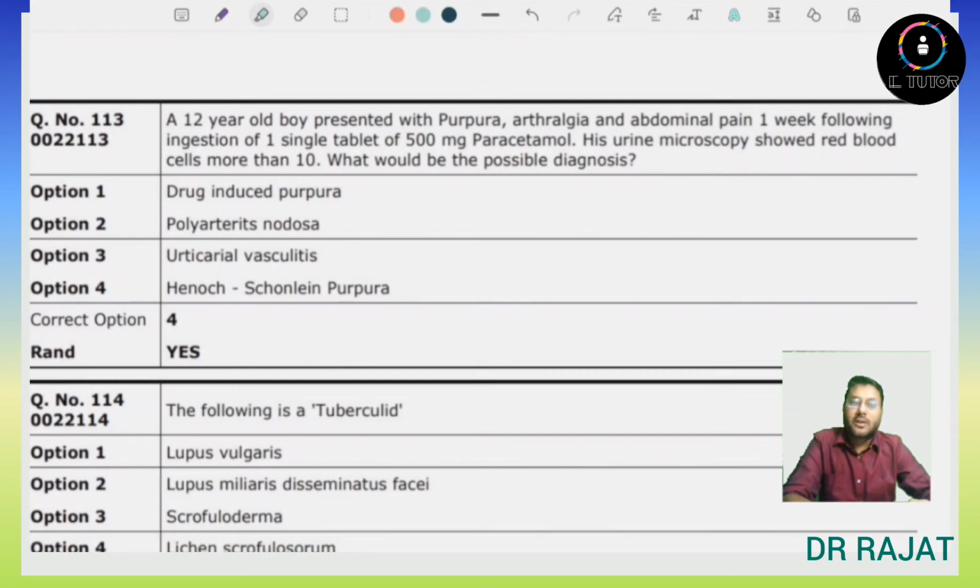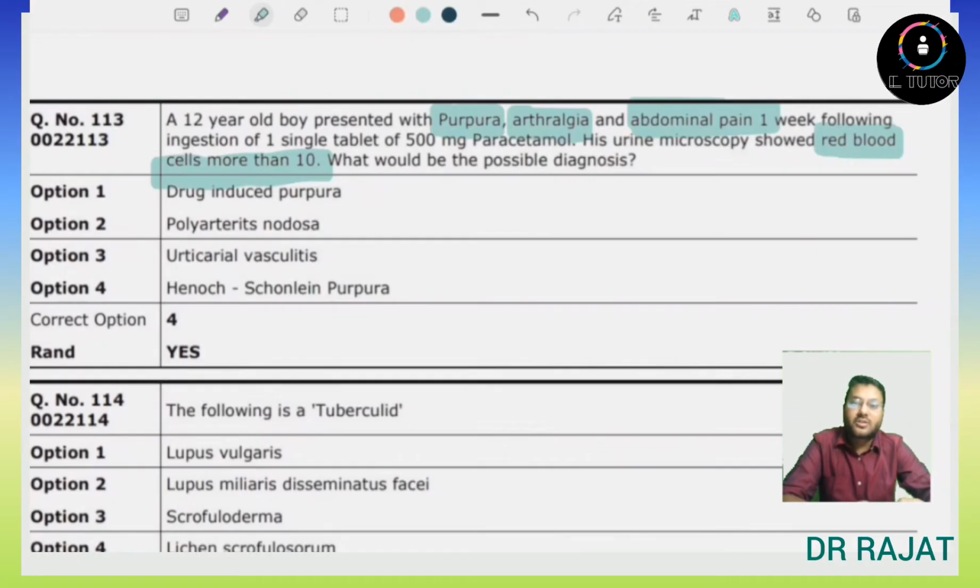A 12-year-old boy presents with purpura, arthralgia, abdominal pain 1 week following the ingestion of one single tablet of 500 mg paracetamol. His urine microscopy shows red blood cells more than 10. So hematuria is also present. What will be the possible diagnosis? If we talk about the features, purpura, arthralgia, abdominal pain, and the red blood cells in urine, which is hematuria, these all features are related to a disease called as HSP or the Henoch-Schönlein purpura. So here answer will be Henoch-Schönlein purpura.